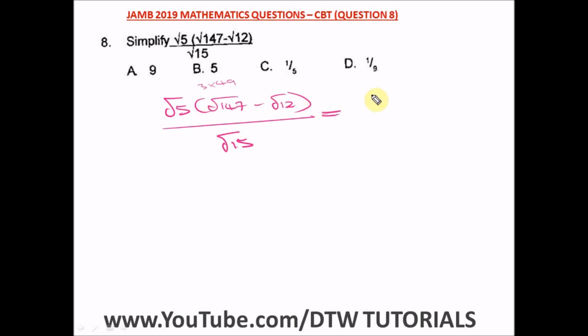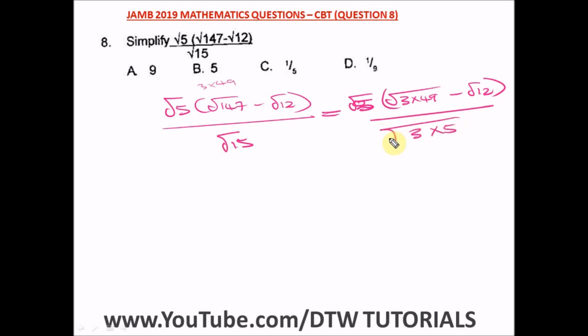Okay, so from here we have what? Root 5. We broke that down to what? 147 to root 3 times what? That's root 3 times what? 49. Then minus what? Root 12 divided by root 15. We can break down 15 down to what? 3 times 5. Okay, all right.